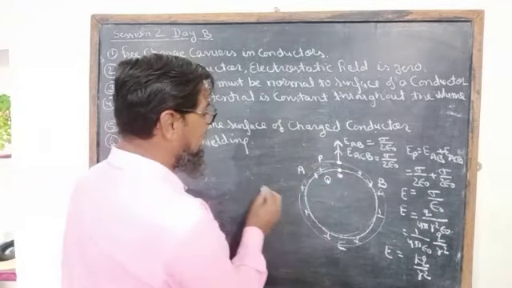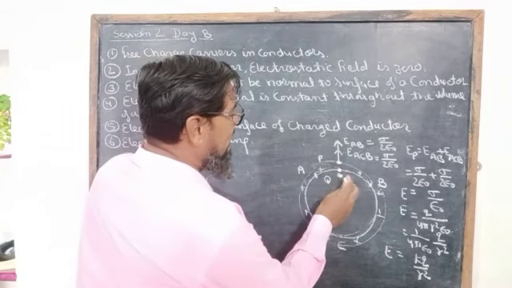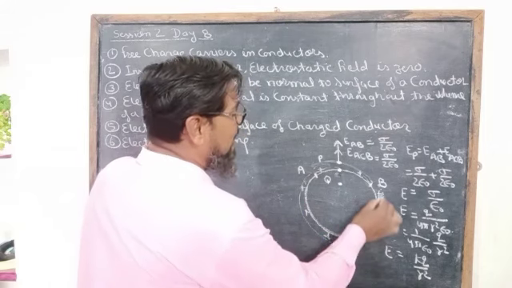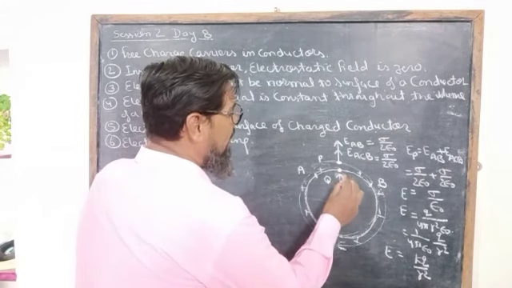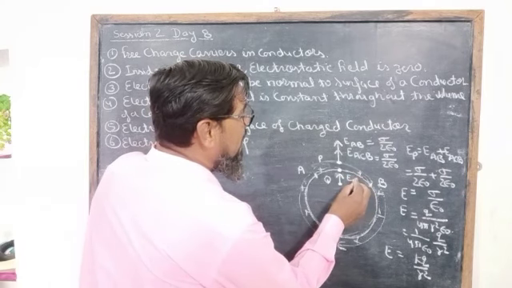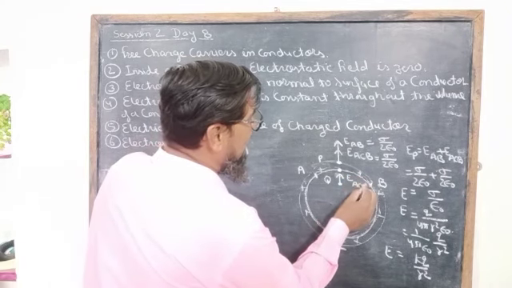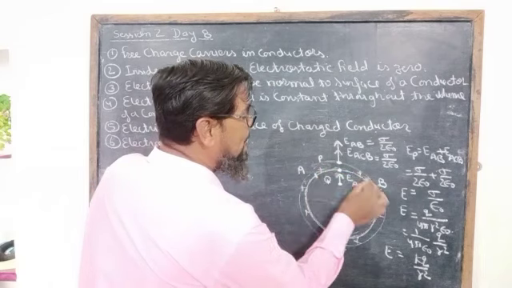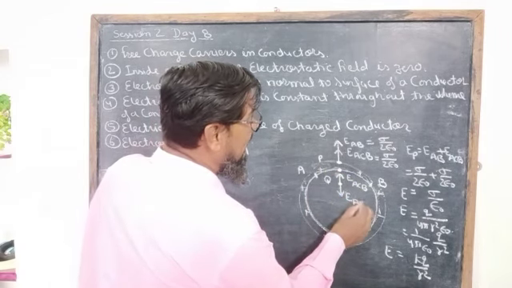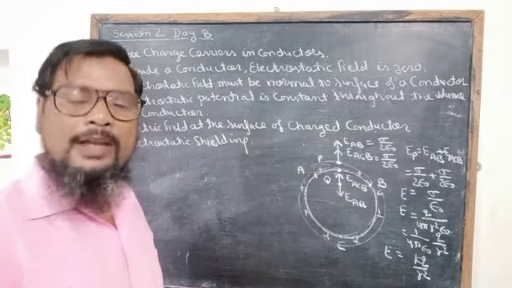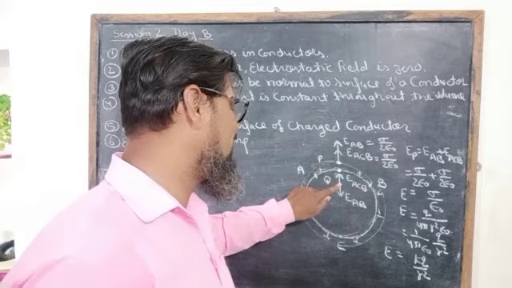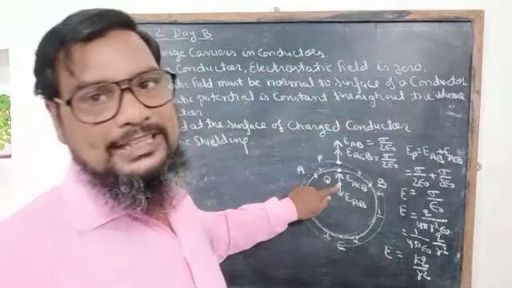And inside the conductor, due to the ACB part of the conductor, the direction of the electric field will be along the upward direction, meaning EACB, and for the other part of the conductor the electric field intensity will be EAB. Because for a positively charged sheet the direction of the electric field intensity will be outward from the sheet.